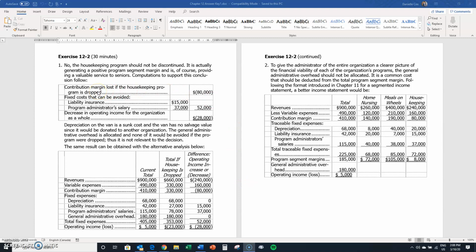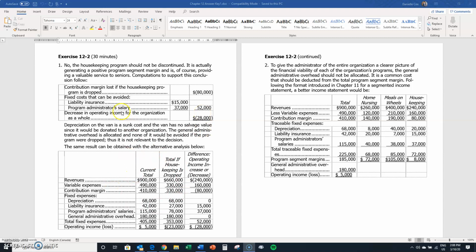Okay, so again, we said we're just going to look at the things that are different if you make that decision. So contribution margin lost if the housekeeping program is dropped, we're going to lose $80,000. Fixed costs that can be avoided, well, you're going to save $15,000 because you're not going to have liability insurance, and you're going to save $37,000 because you're not going to have that salary. So in total, you're going to save $52,000, but you're losing $80,000. So really, the income is going to drop for the company by $28,000.